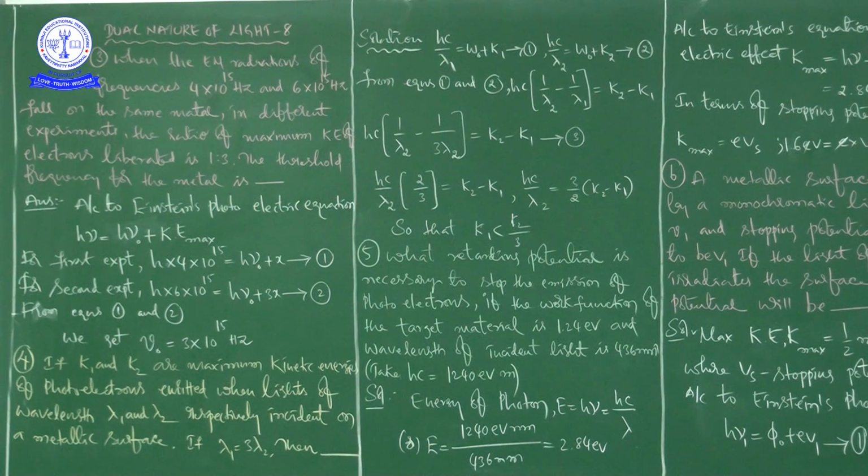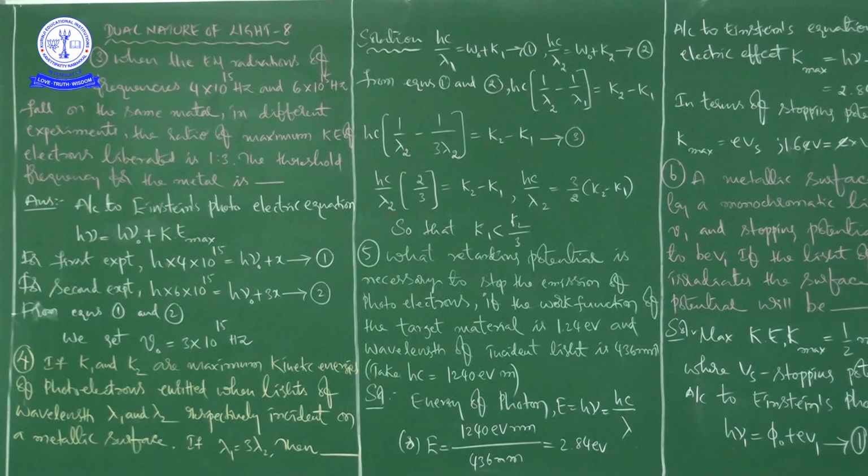They fall on the same metal in different experiments, and the ratio of maximum kinetic energy of electrons is 1:3. The threshold frequency for the metal is what we have to find.